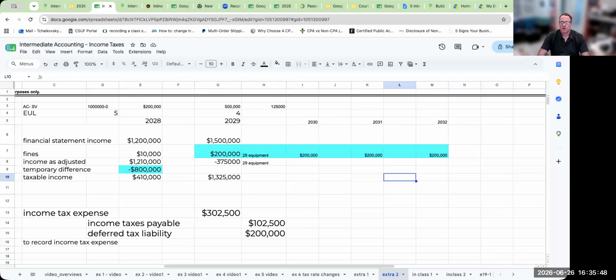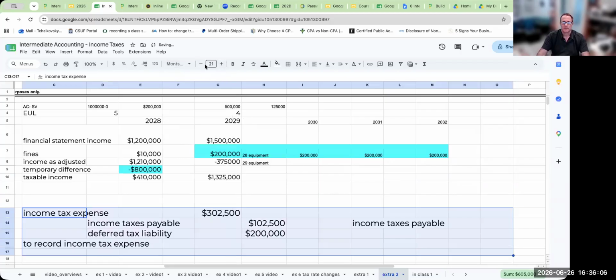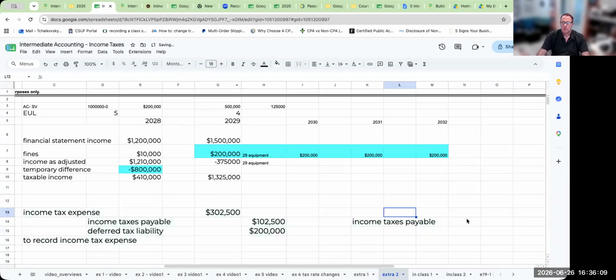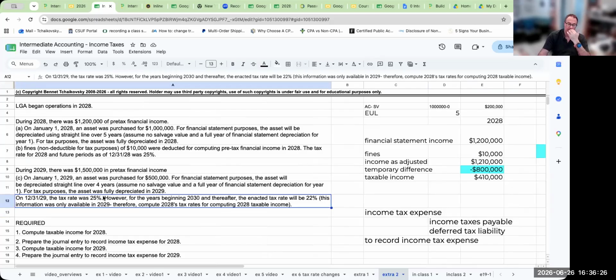So what I now want to do is say, let's deal with the 2029 parts that we know first. The first one is going to be income taxes payable, right? What is income taxes payable going to look like? Well, my income taxes payable is going to be my taxable income times 25%. Now, remember with this income taxes payable, for 2029 the tax rate was still 25%. So I want to keep on going and use that.